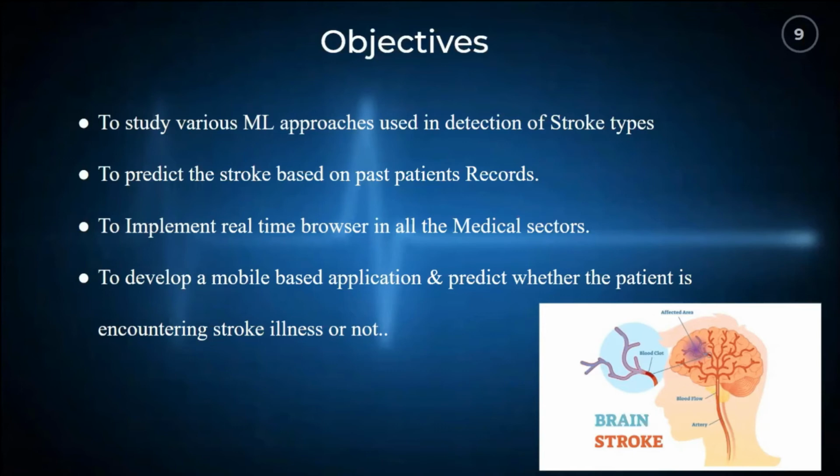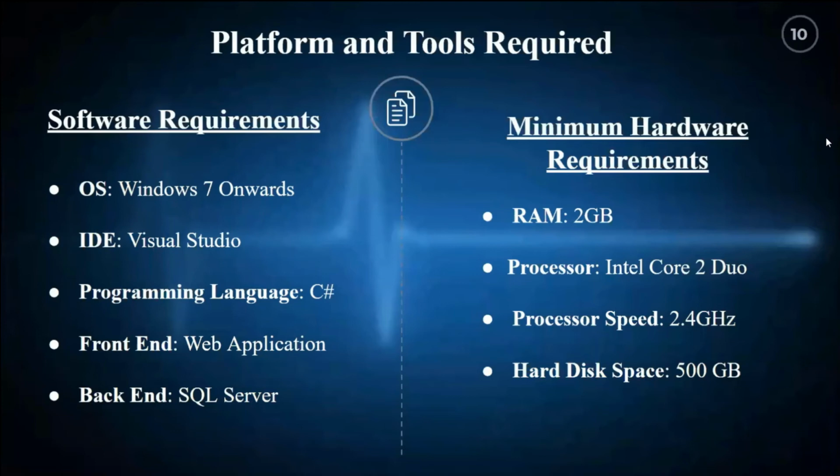We are developing a real-time mobile application for hospitals. It can be accessed by the patient, receptionist, administrator, and doctor. Software requirements and hardware requirements: we require Windows 7 onwards OS, and for hardware, 2 GB of RAM, an Intel Core 2.4 GHz processor speed, and 500 GB of hard disk space.